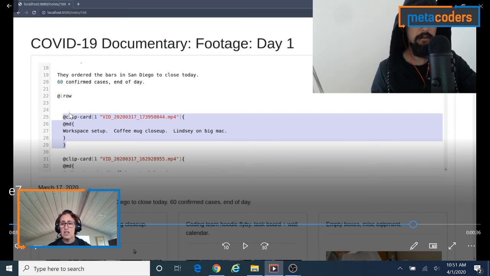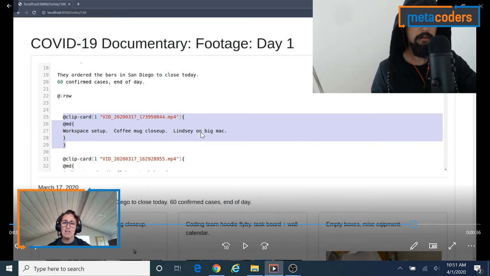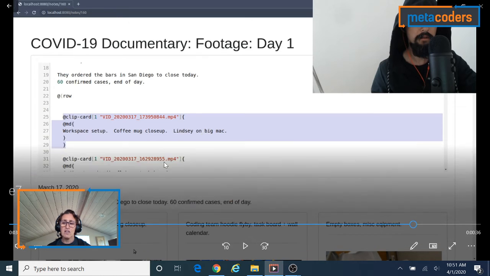So here's Stephen's code. This is a row, and it's going to have 3 different clips in the row. There's the workspace setup, the coffee mug close-up, and Lindsay on, I assume that Big Mac isn't the hamburger, but I think it's on the computer. So that's the first clip in this row. And the second one, I bet if we looked at this second piece of code here, it would refer to this box, this coding team hoodie flyby. And there'll be 3 of these, I think, in this row that all start with this clip card and would create these 3